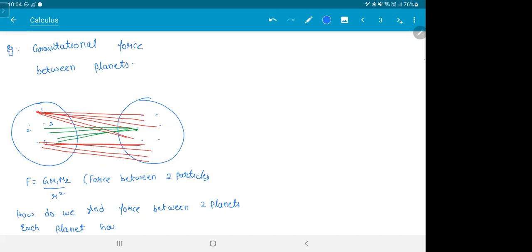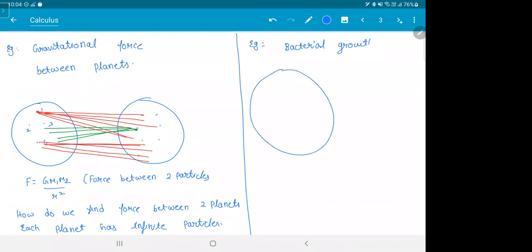Each planet has infinite particles. So whatever math we know till 10th standard is insufficient to deal with these kinds of situations. For example, if you take a bacterial culture and see the bacterial growth rate, it follows an exponential rule. Let's say you have bacteria and you're growing them. Bacteria grows at different rates, so you get an equation like this.